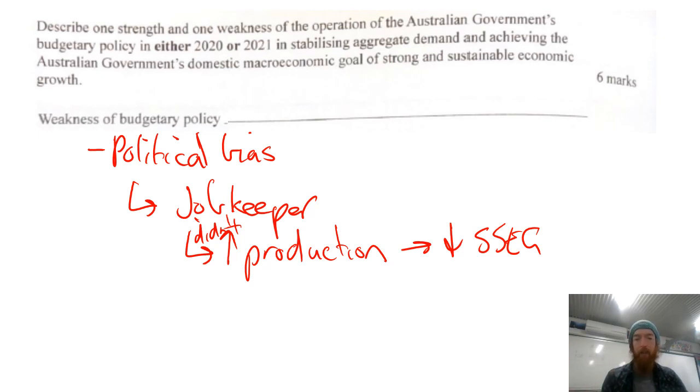But it's kind of difficult in those ways at the moment. If you had an idea of a better weakness, let me know. I haven't gone too in depth into this. I could have gone back over a few things and gone into more detail, but I think political bias could work well if you explain it really well.